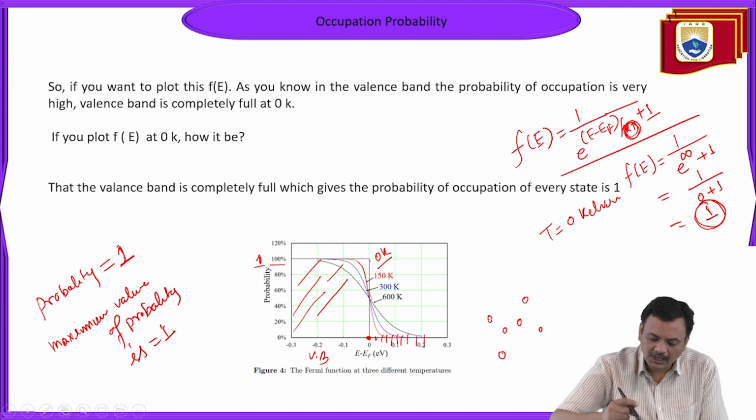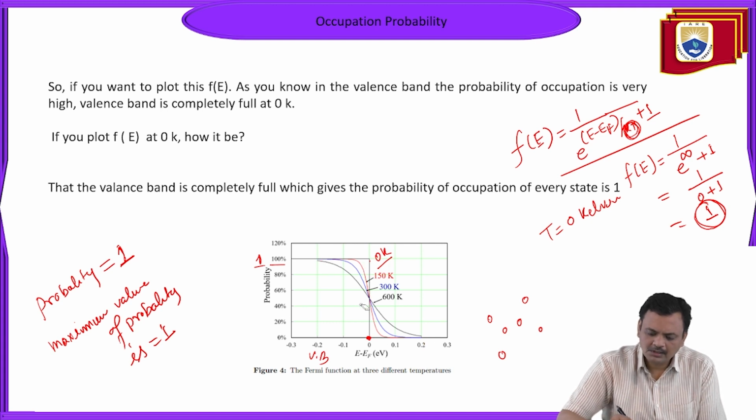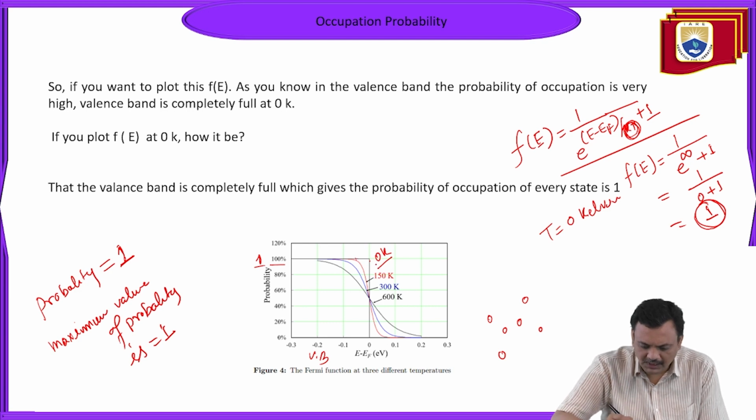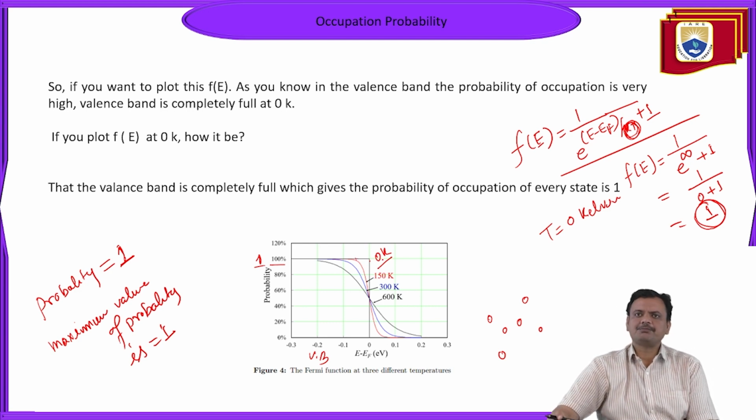But once you start increasing the temperature, the probability distribution curve is modified. Suppose this red one represents 150 Kelvin.